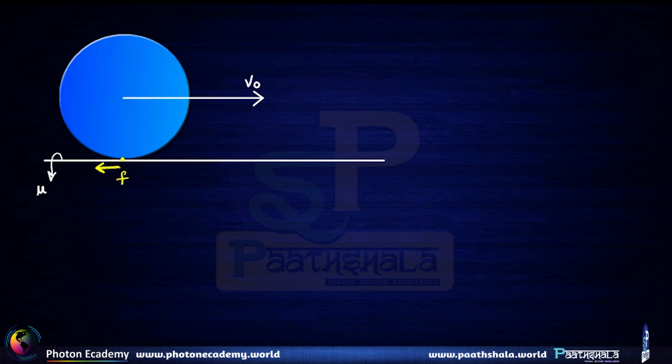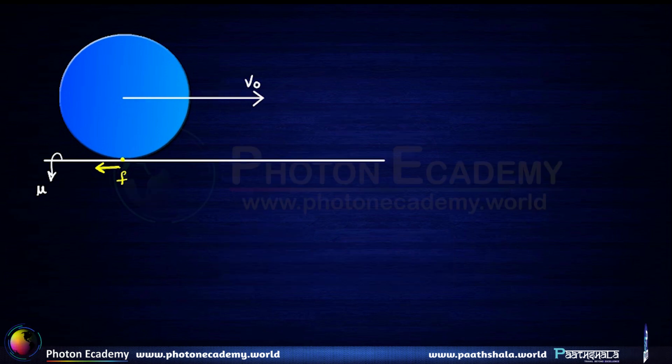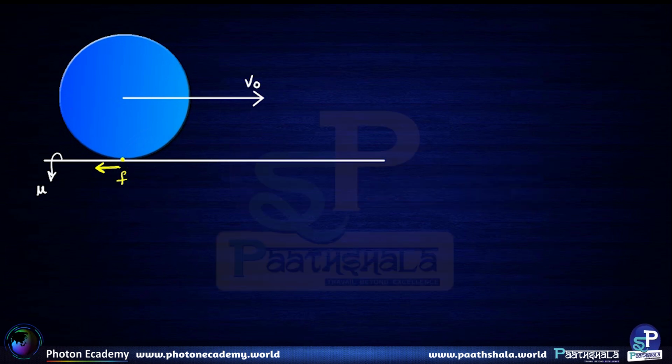When that particular scenario happens, this force of friction will reduce its linear velocity because the force is in the opposite direction compared to velocity. So this linear velocity will be reduced. At the same time, angular velocity will be increased. So this is the angular velocity. Because of friction, this angular velocity will be increased,